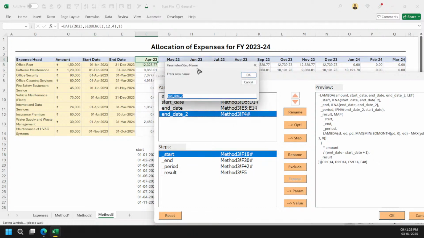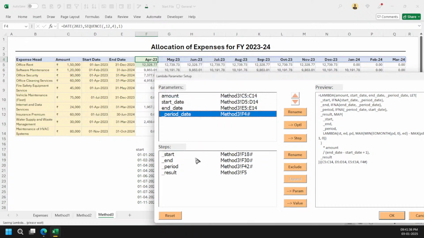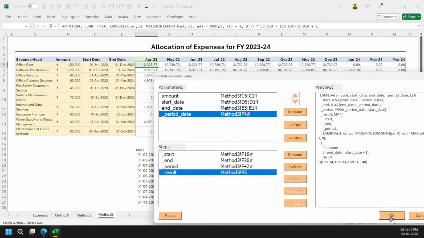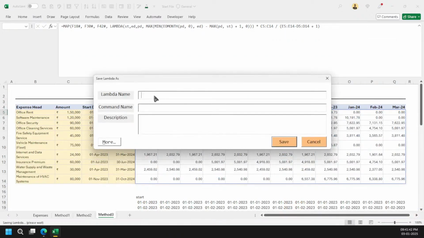So this will be my period dates, period date, great. And then this is my start date, end date, period, result. Got it, not a problem. And I'm just going to write it as allocation of, that's it.